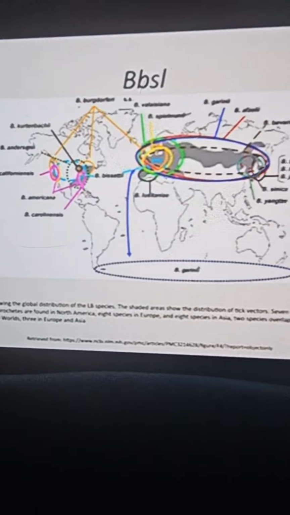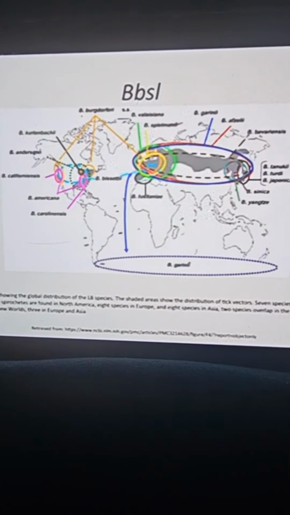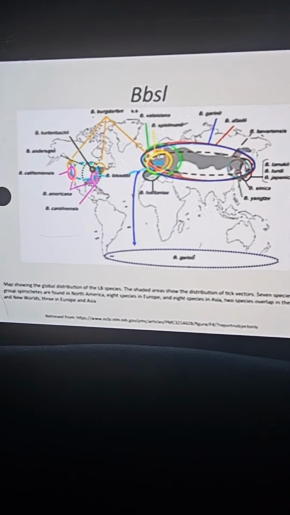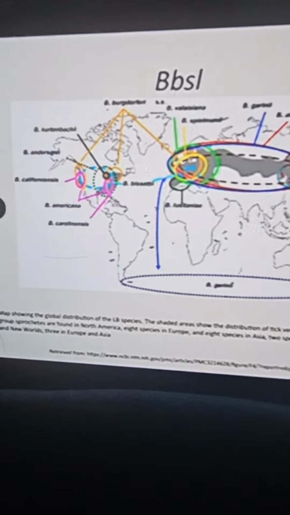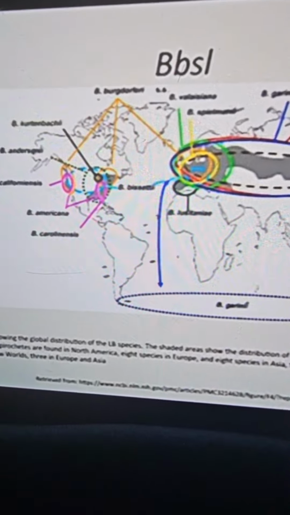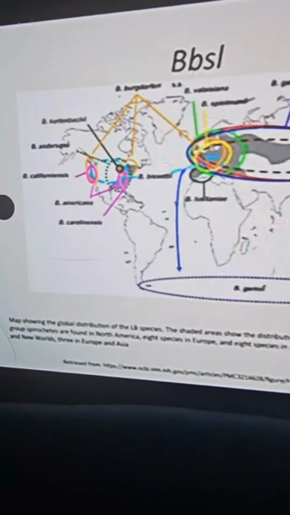So this is a nice map. This is looking at the sensu lato group. So again, this is the Lyme disease causing group. Up at the very top with those orange arrows, you could see the Borrelia burgdorferi sensu stricto, and you could see it's found throughout the Americas and in Europe as well. But it just gives you an idea that there are a lot of different species of Borrelia that are found worldwide.